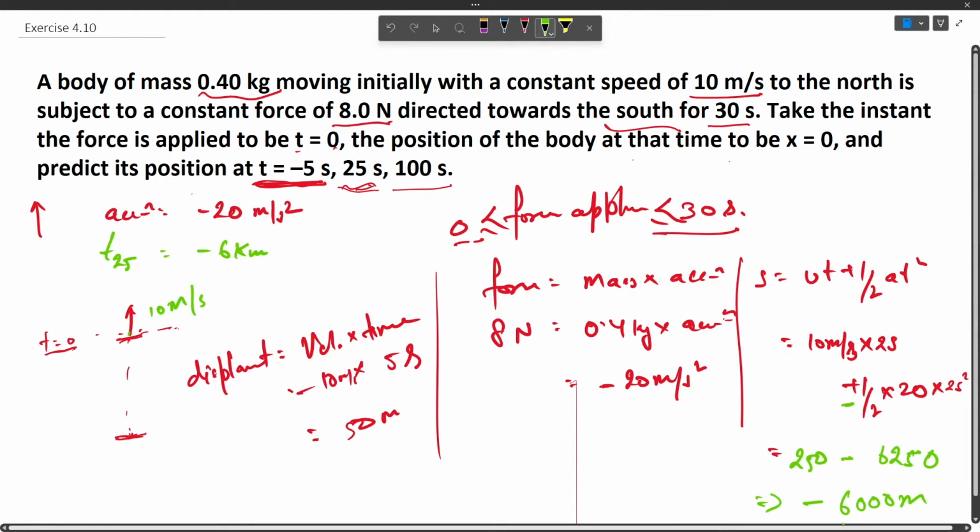Now let us find out for t equals 100 second. We have the data here, so we can erase it a little bit.